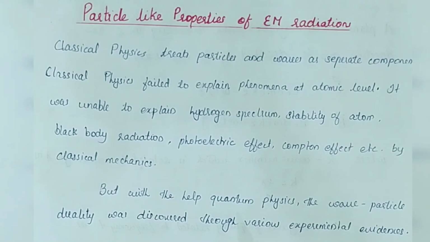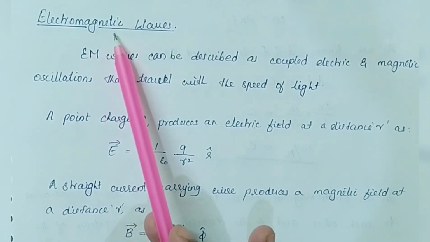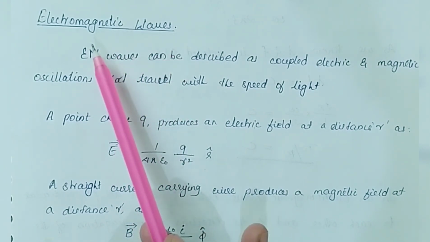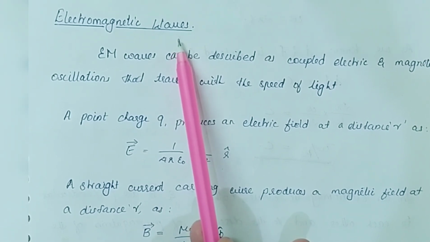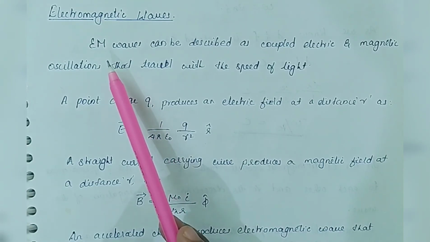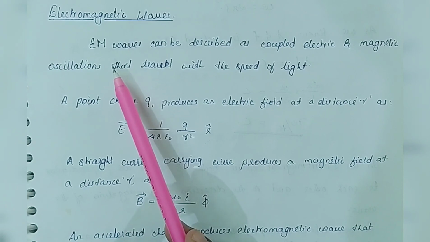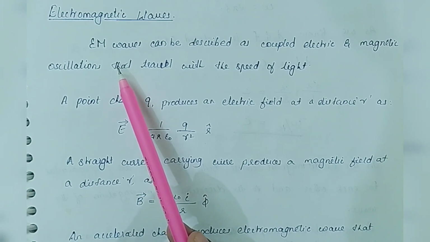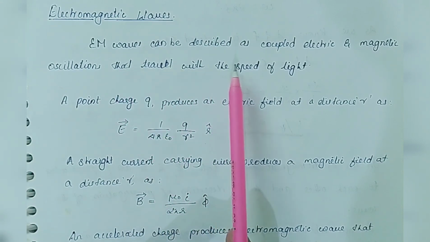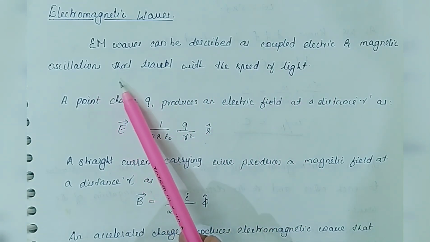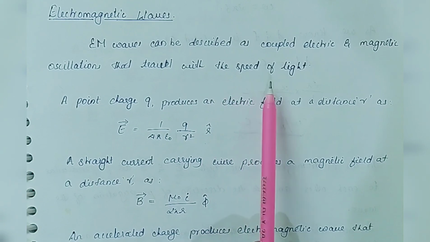So here we are going to analyze first the particle nature of EM radiations, that is the particle nature of waves. As we know, EM radiation is clearly a wave, that is electromagnetic wave, and definitely therefore it has its wave nature. In the beginning of this chapter, we are going to mention the basic idea of EM waves and the associated characteristics. EM wave can be described as coupled electric and magnetic oscillations that travel with the speed of light.